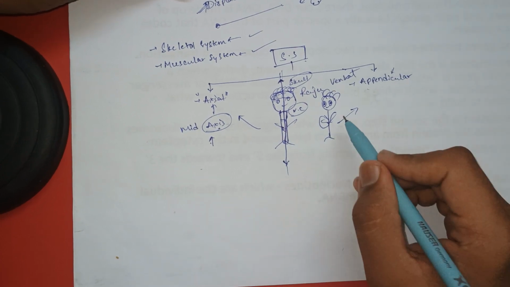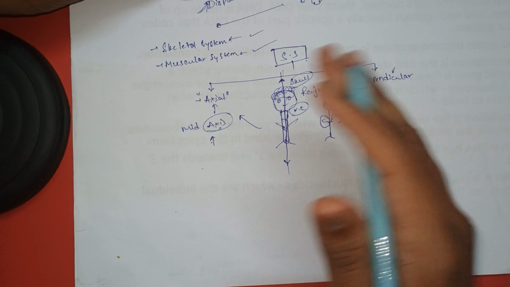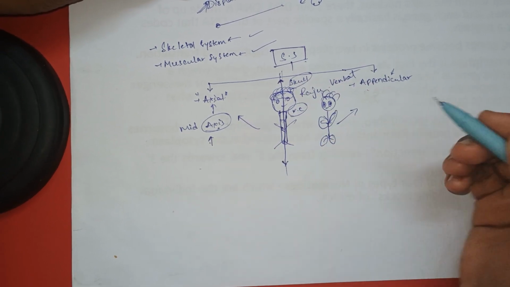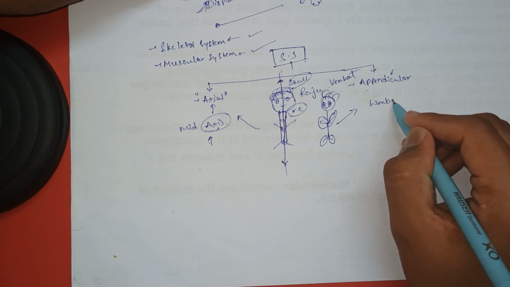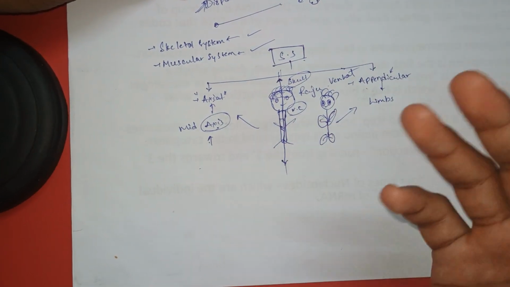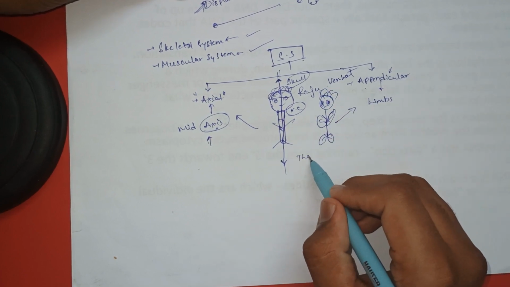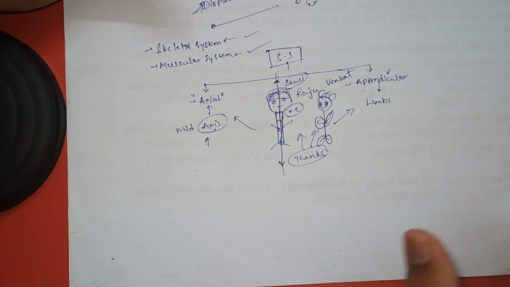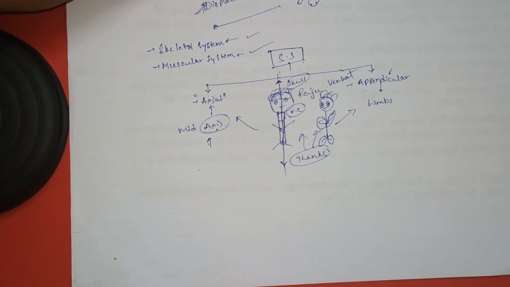What are the additional things that are present here, other than the axial things? Your limbs. Okay, your limbs. So limbs come under the appendicular skeleton. Okay, let us say thanks to these guys who have explained to us the appendicular skeleton and axial skeleton. Now move on to the diagram here.